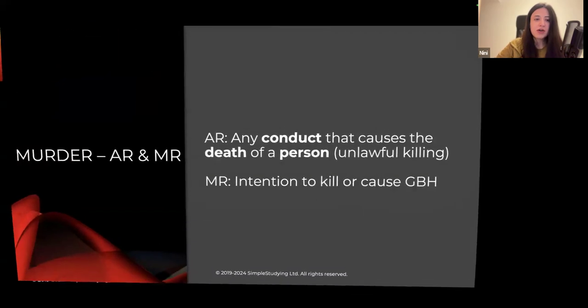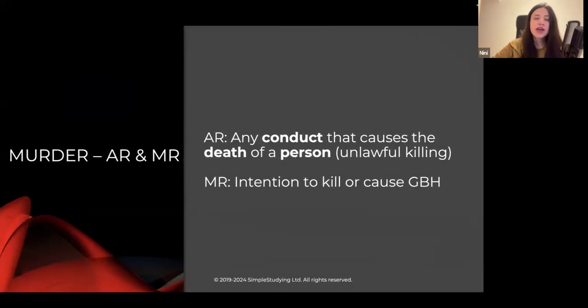Now, let's talk about murder specifically. For every criminal law offense, when you start the discussion in a problem question, you have to first say what is the actus reus and what is the mens rea of that specific offense. Actus reus is the physical element of the crime and mens rea is the mental element of the crime. Every single criminal offense has an actus reus and a mens rea, and murder is no exception.